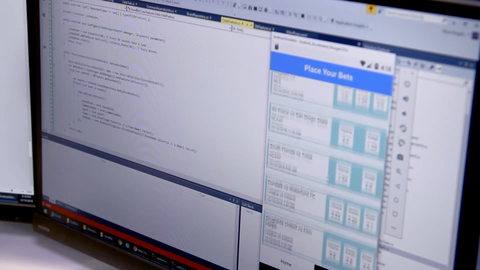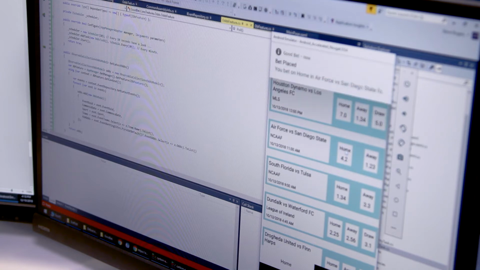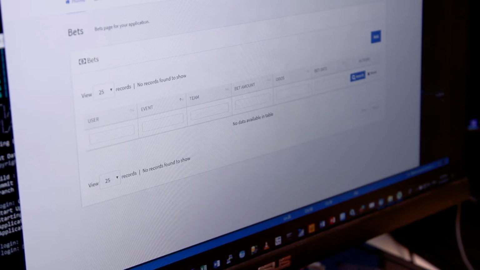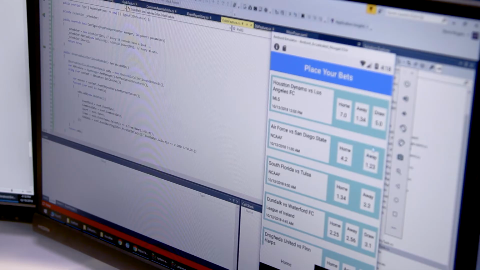Bets have now arrived from Mike's web services. I think I'm going to place a bet on the Air Force in the Air Force vs San Diego State. My bet's now been placed and it'll show up in Mike's system. From here I could further improve the user interface, make it look a bit better, maybe do some work on profiles and login, but this has given me a really good starting point to prove the concept of getting odds data and placing a bet.